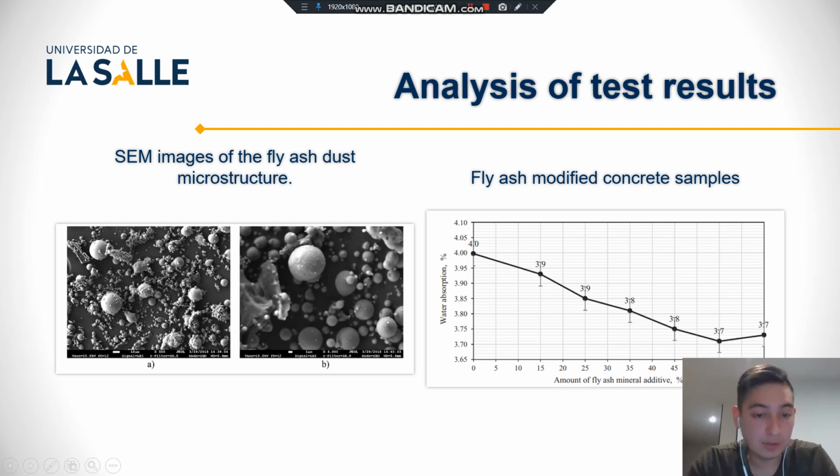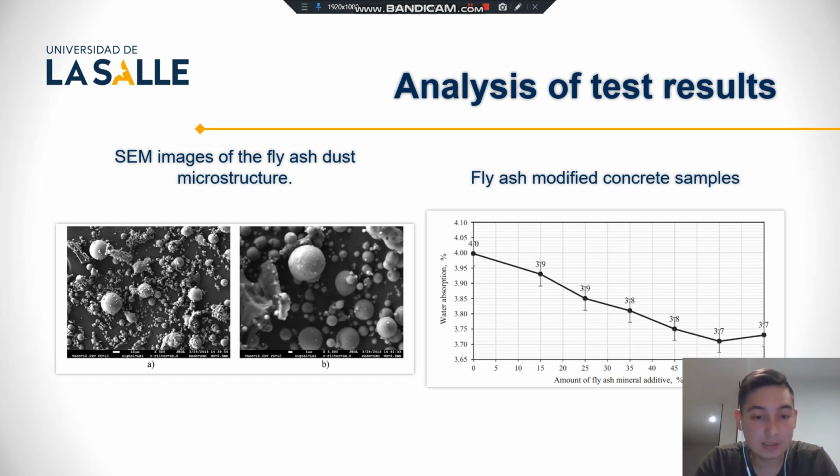The image is dominated by regular spherical fly ash particles magnified 500 times, figure A. The main particle in the image magnified 3000 times, figure B, reveals the same thing. The finest particles have the regular shapes of cement balls. Fly ash modified concrete samples have a lower water absorption rate. The test results are presented in this figure.